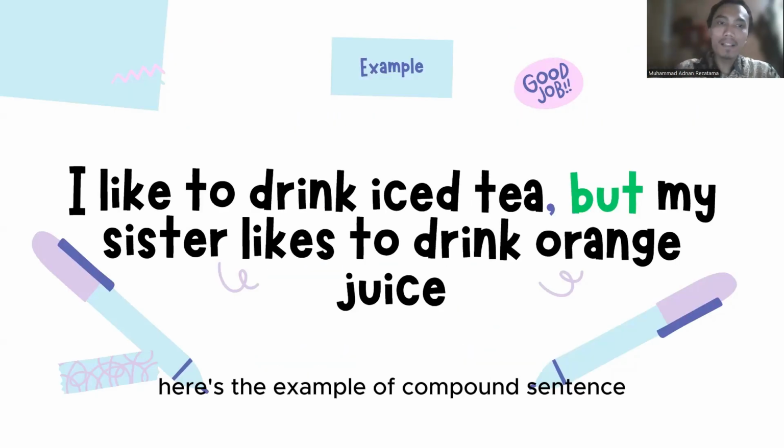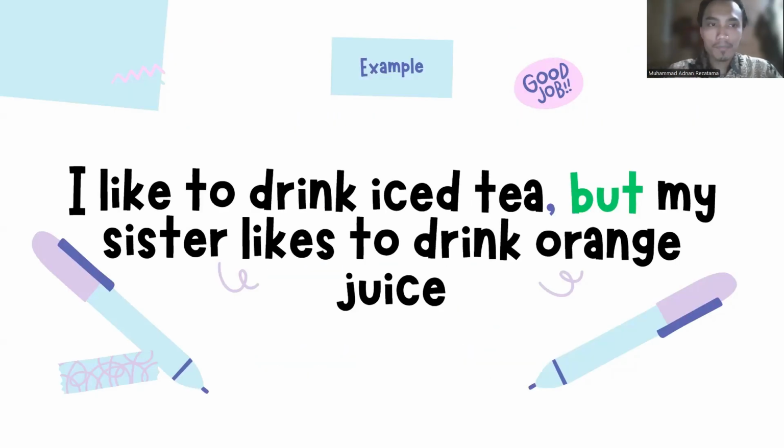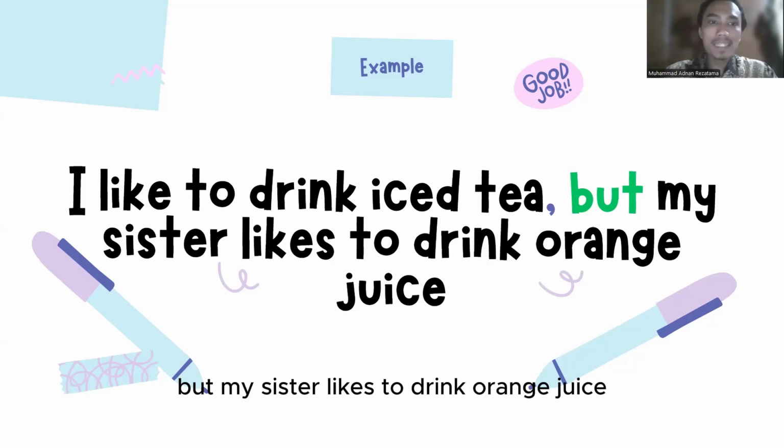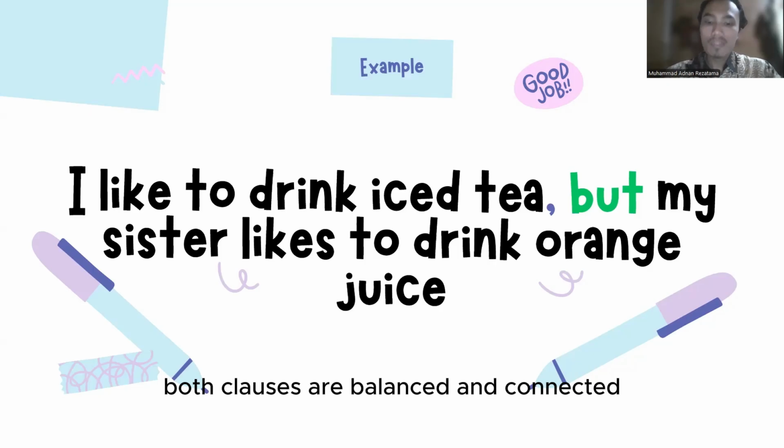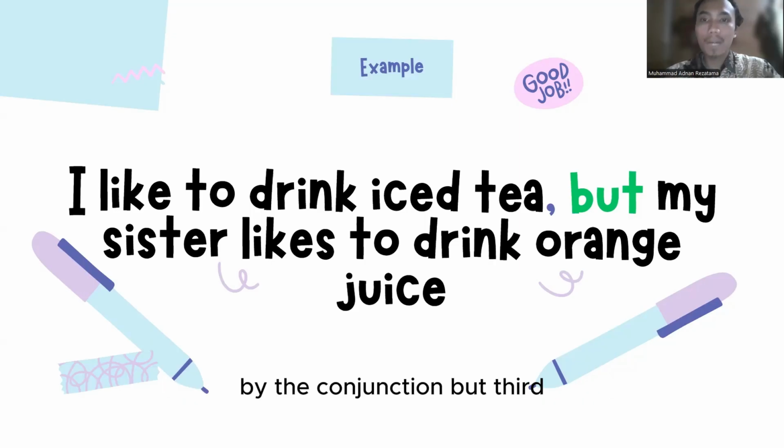Here's the example of compound sentence. I like to drink iced tea, but my sister likes to drink orange juice. Here, I like to drink iced tea is the first independent clause. My sister likes to drink orange juice is the second independent clause. Both clauses are balanced and connected by the conjunction but.